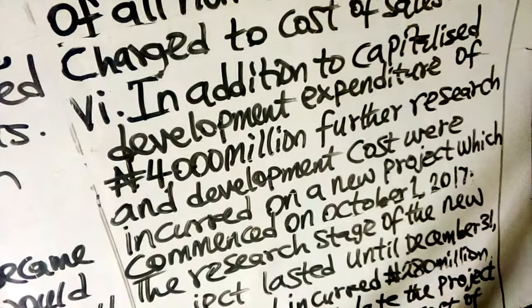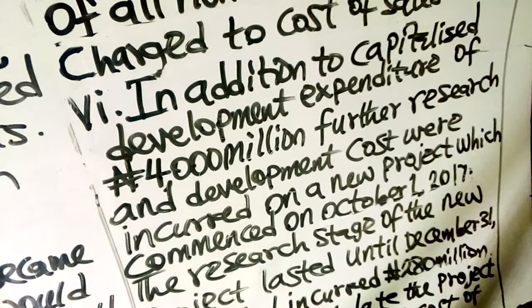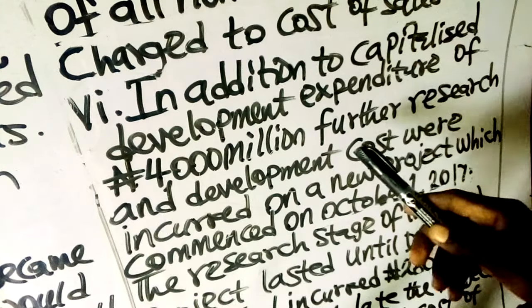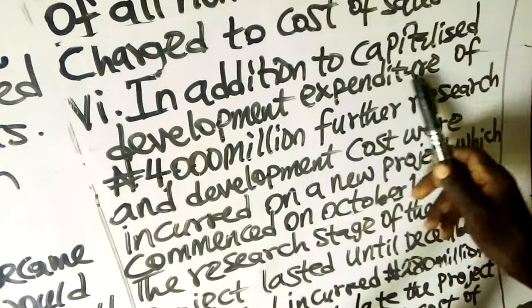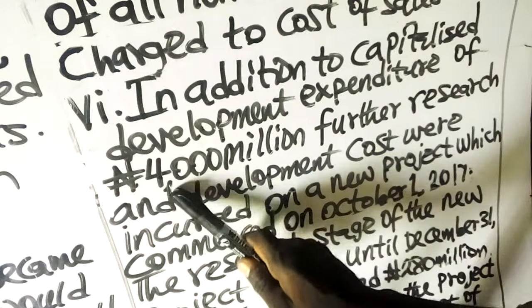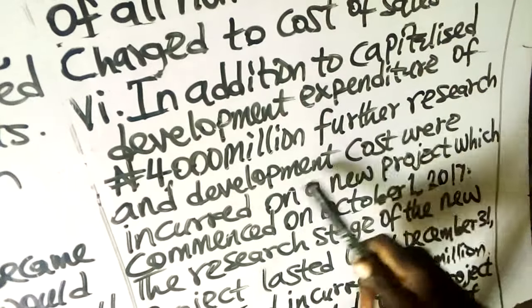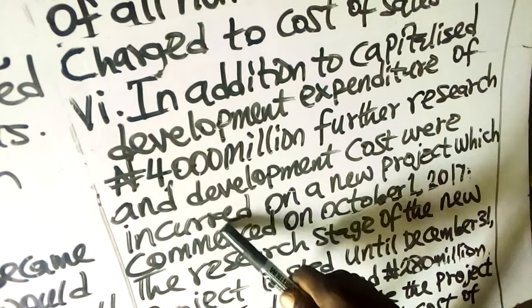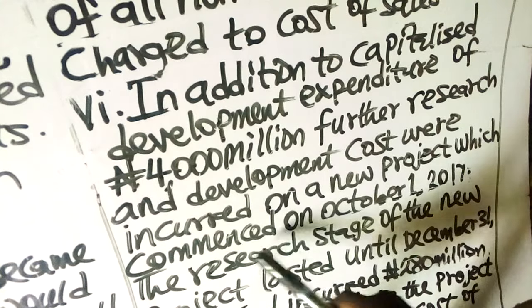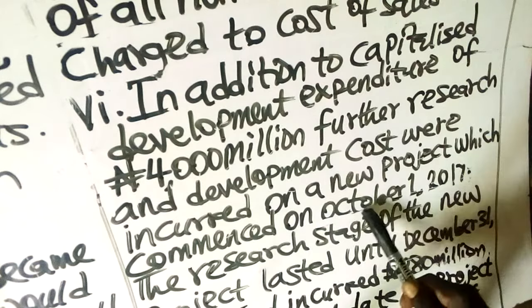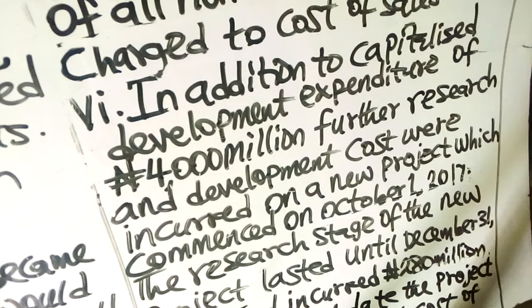Note 6. In addition to capitalized development expenditure of 4 billion naira, further research and development costs were incurred on a new project, which commenced on October 1st, 2017.